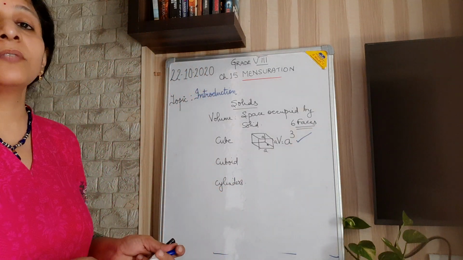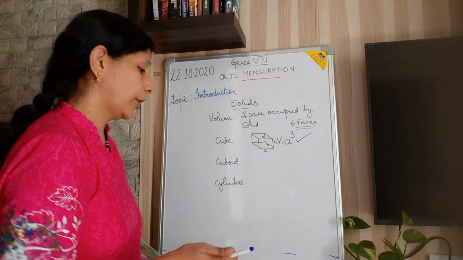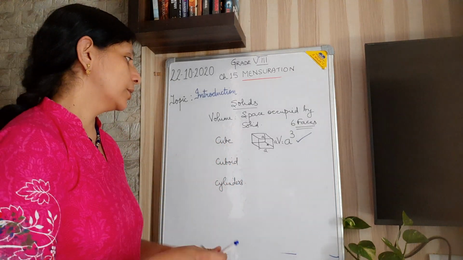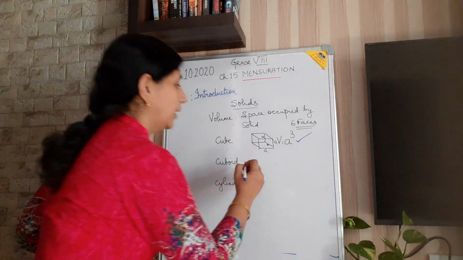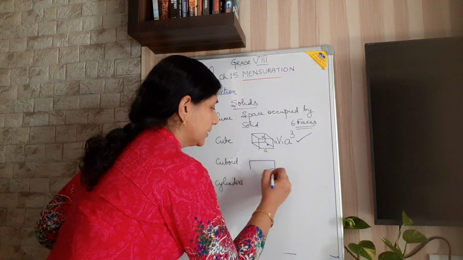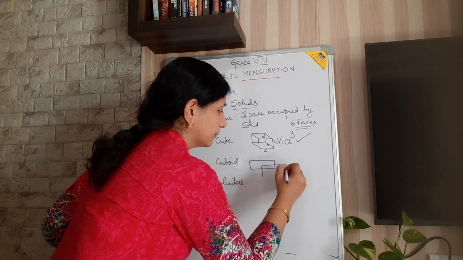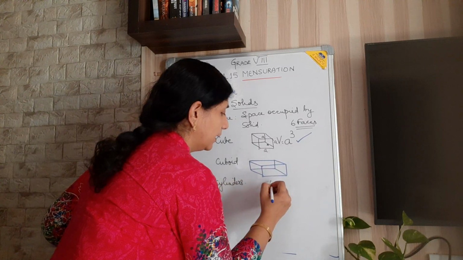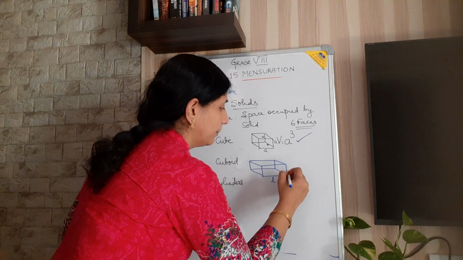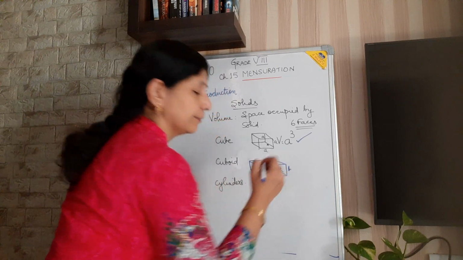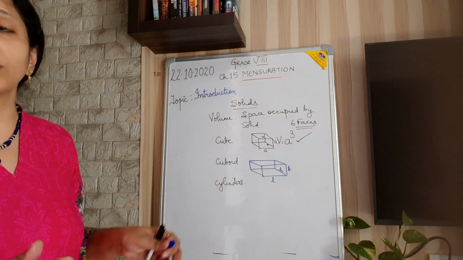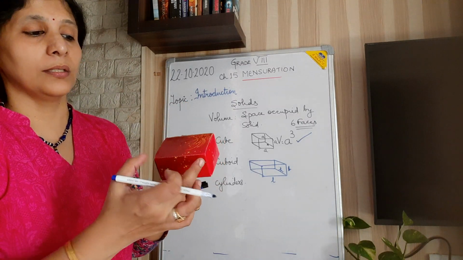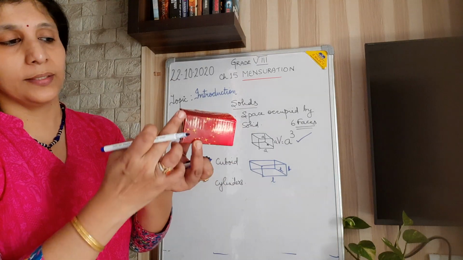Now next one is the cuboid. What about the cuboid? I told you this is a cuboid. Your pencil box is a cuboid. So it is a rectangular version. Okay. So think that each face is a rectangle, isn't it? So you have length here, then breadth here and the height here. Okay. So volume is the space occupied. I'll show you. This is a cuboid. See that? This is the length, this is the breadth and this is the height.